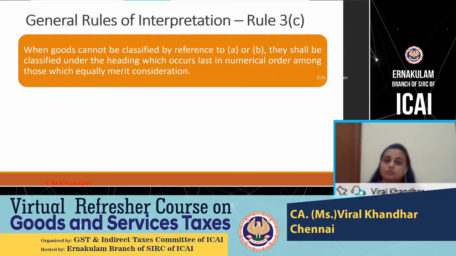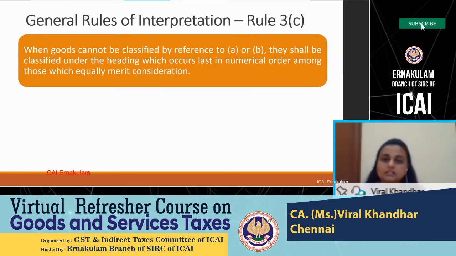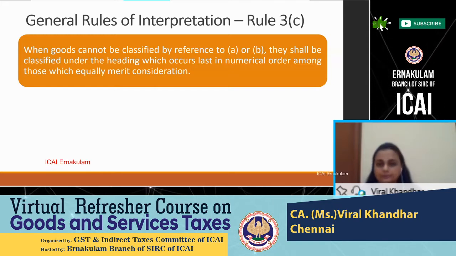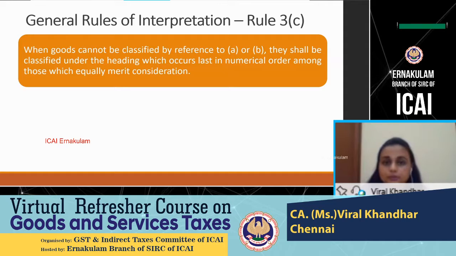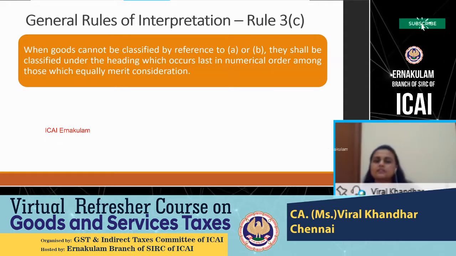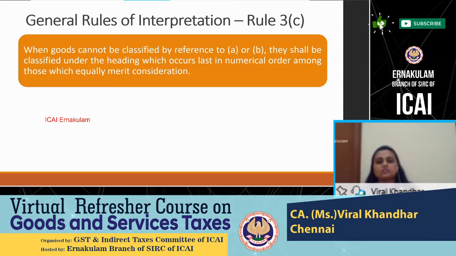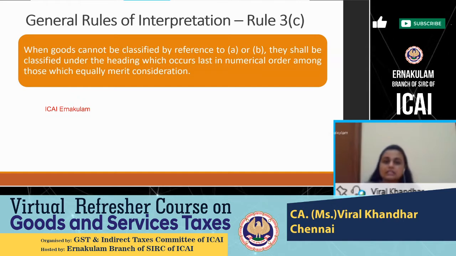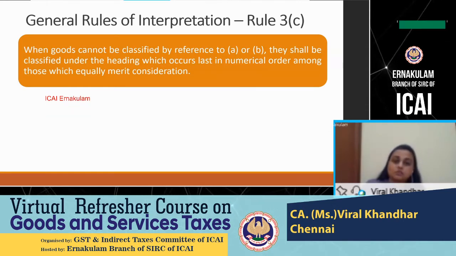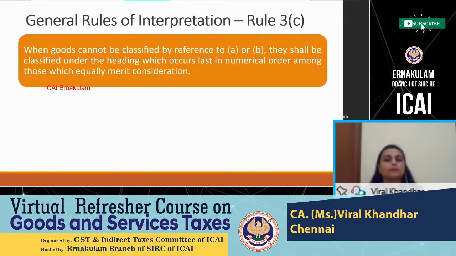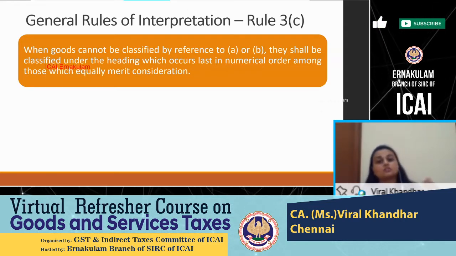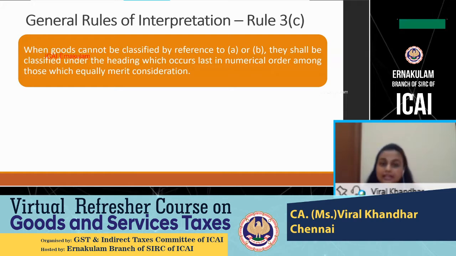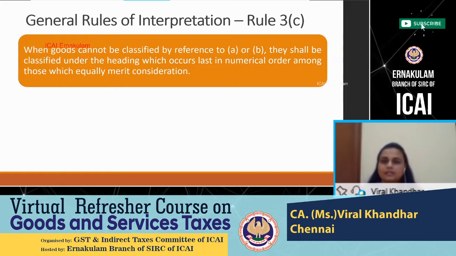This arrangement is followed not only at a section level, it is also followed at a chapter level. So when we read about section 4 dealing with prepared foodstuffs, 16, 17, 18, it was more naturally occurring products that were available first. And if you see 19, 20, 21, it will be the more prepared kind of food products which will be classified. This arrangement is also available at the heading as well as the subheading level.